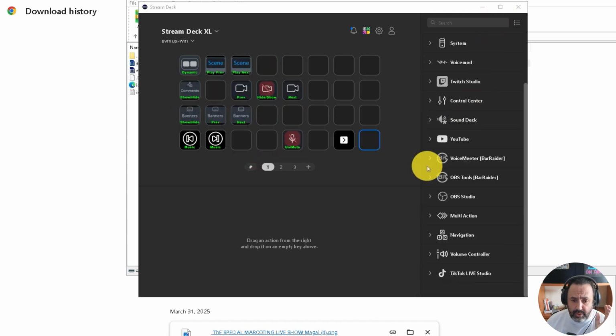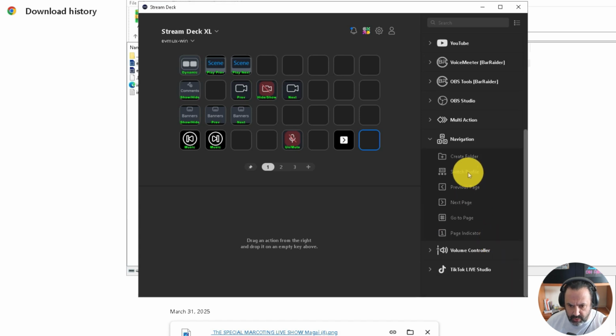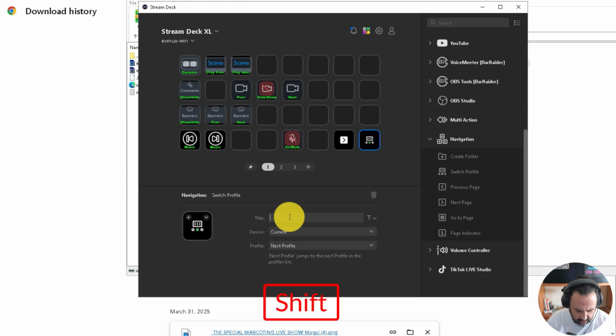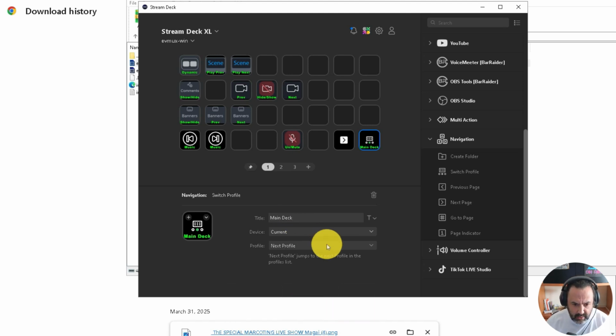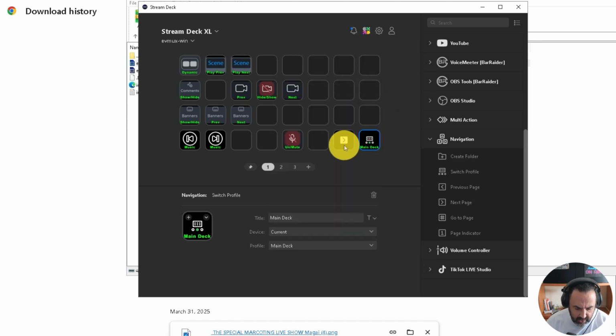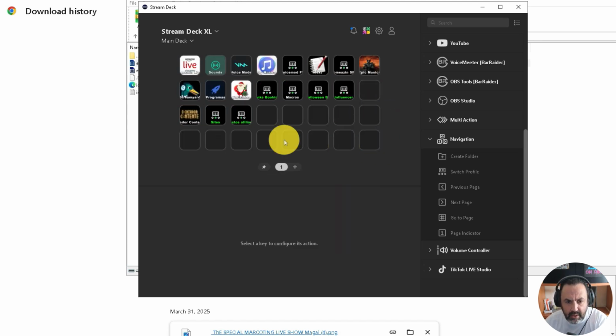One of the things I want to do is to have a button in this profile so I can switch to the main profile. So you should come here to navigation, switch profile. Let me put it here. And I want to go back to the main deck. The profile should be somewhere. Main deck. So when I hit this button, I'm back to this main deck.